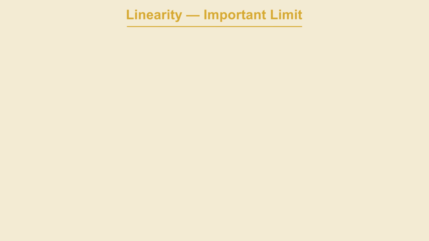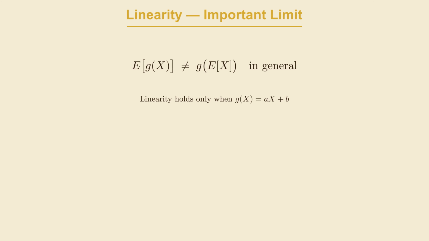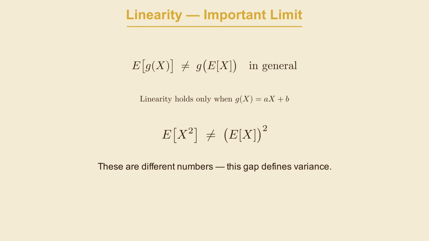There is one important warning before we move on. Linearity works for sums, but not for nonlinear functions of a random variable. The expected value of a function of x is not, in general, the same as applying that function to the expected value of x. We actually already saw this. The expected value of x squared is not the same as squaring the expected value of x. Those are different numbers, and variance, which we will cover next, is built entirely on that gap.